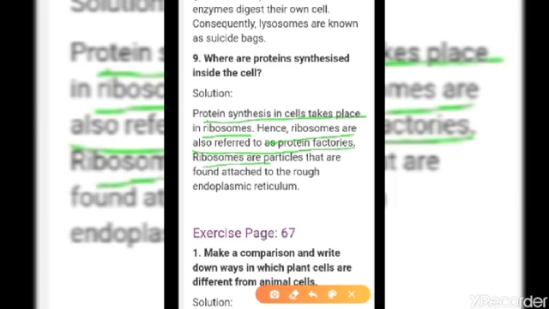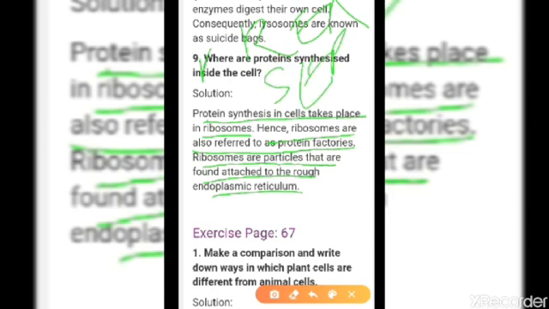Now, ribosomes are particles that are found attached to the rough endoplasmic reticulum. We have already seen that. That means endoplasmic reticulum is of two types. First is RER, that is the rough one, where the ribosomes are attached, and the second one is SER, that is smooth, where ribosomes are not attached.